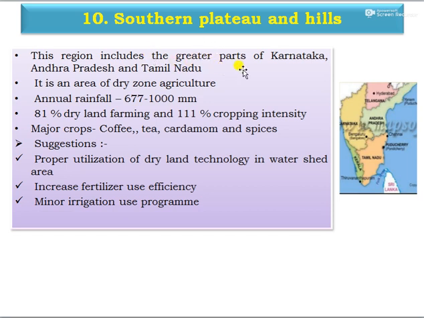This region includes the greater parts of Karnataka, then Andhra Pradesh and Tamil Nadu, and it is an area of dry zone agriculture. Annual rainfall is 677 to 1000 mm. That is 81% of dry land farming and 111% cropping intensity. The major crops are coffee, tea, cardamom, and spices. Suggestions for this region: proper utilization of dry land technology in watershed areas, increasing fertilizer use efficiency, and minor irrigation programs should be followed.